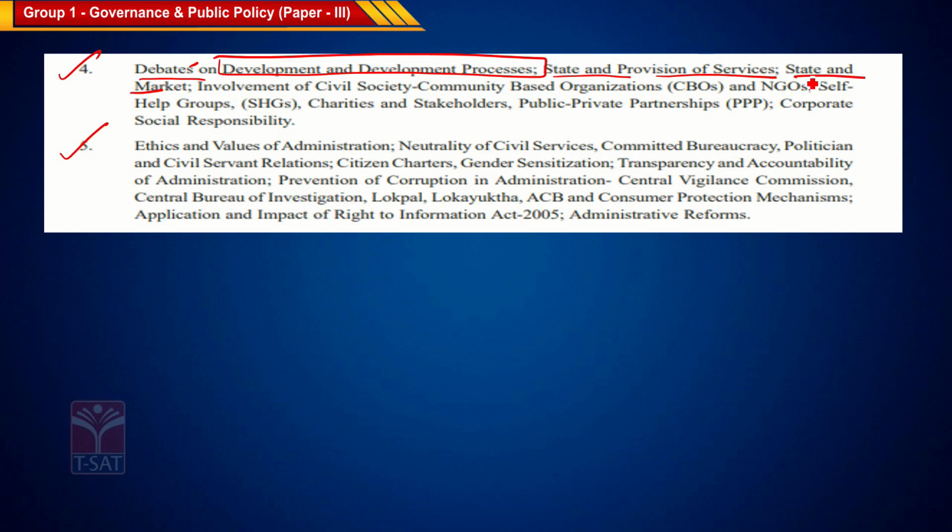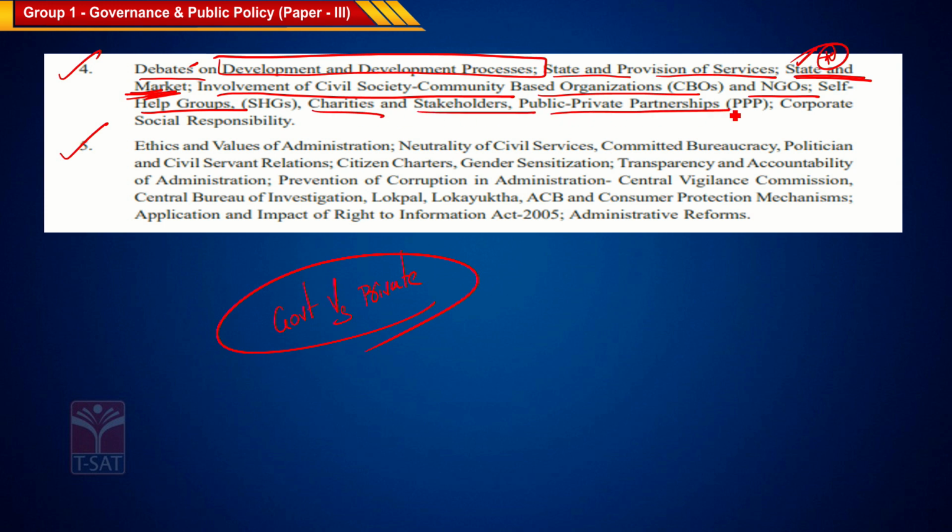State and the market. See, state and the market, very, very important. What is the meaning of state and the market? Your government versus private. Government administration versus private administration. Involvement of civil society based organizations, NGOs, self-help groups, charities and stakes, public-private partnership, corporate social responsibility. Again, important for the exam, corporate social responsibility.